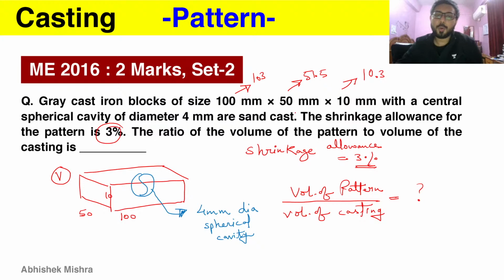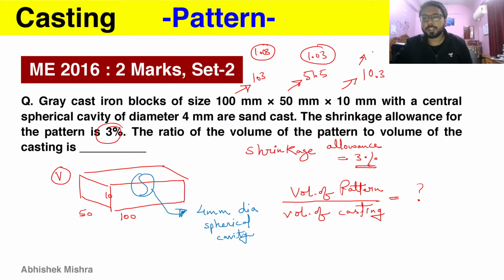And how are you getting 103 from this 100? You are multiplying by 1.03. You are multiplying 1.03 here also, because that is the factor that you have to multiply to get this 3% increase.